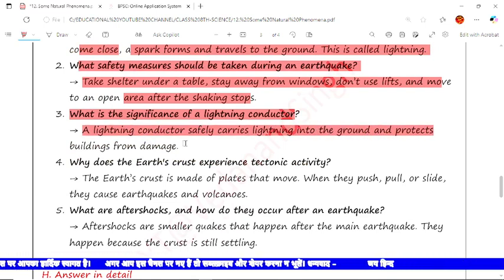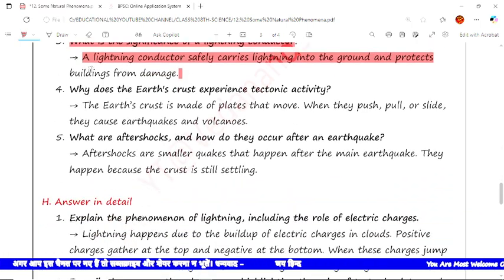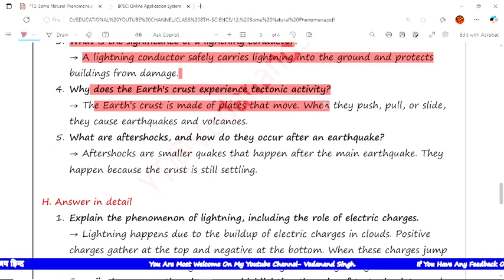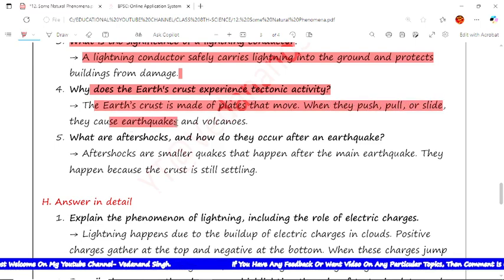Now the next question is: why does the earth's crust experience tectonic activity? The answer is: the earth's crust is made of plates that move when they push, pull or slide. They cause earthquakes and volcanoes.